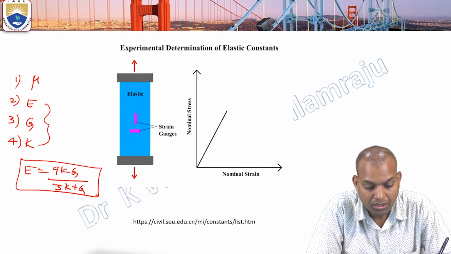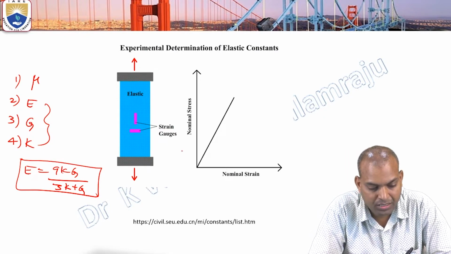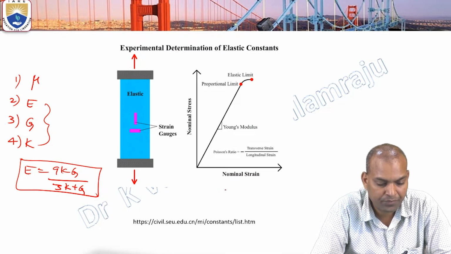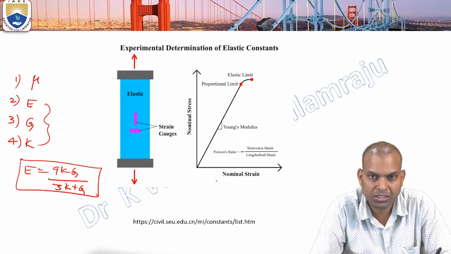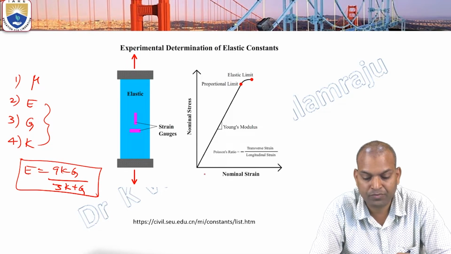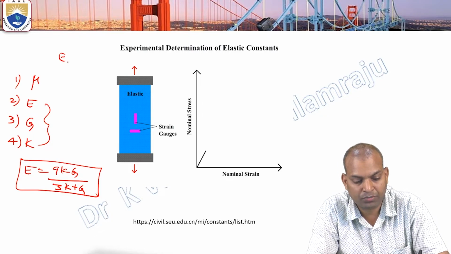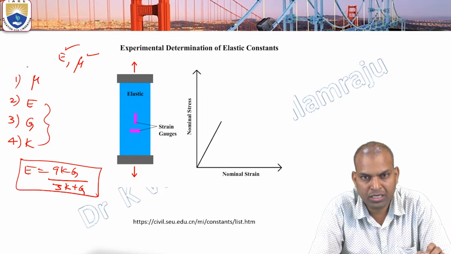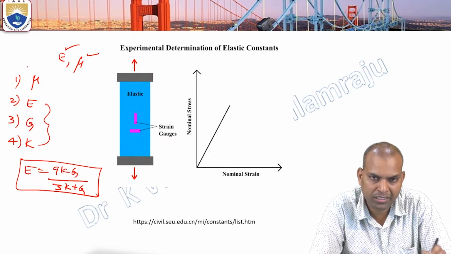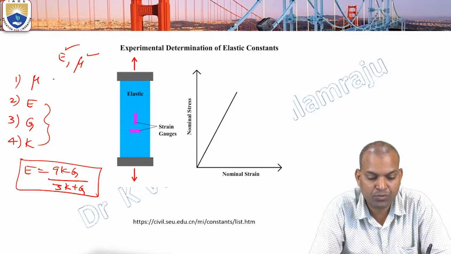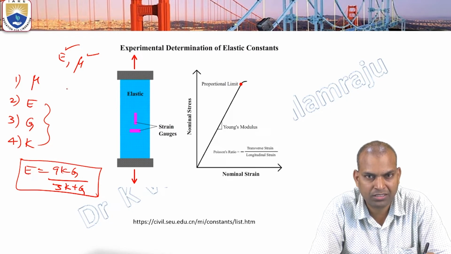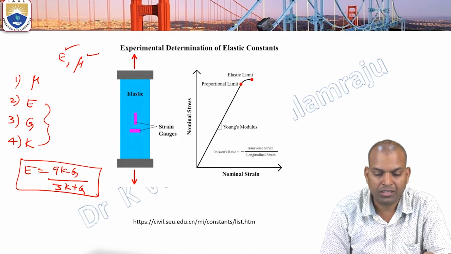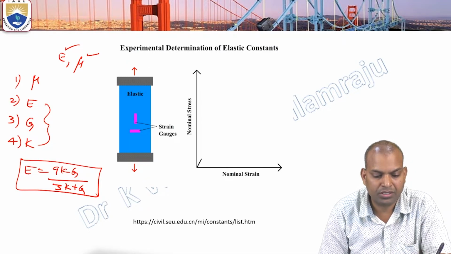From these relations we can calculate the bulk modulus, modulus of elasticity and modulus of rigidity. After knowing the modulus of elasticity and Poisson's ratio, we can use the E, K, mu relation to calculate K. Using the E, G, mu relation, G can be calculated. So this stress strain curve is very important in order to study the behavior of materials.